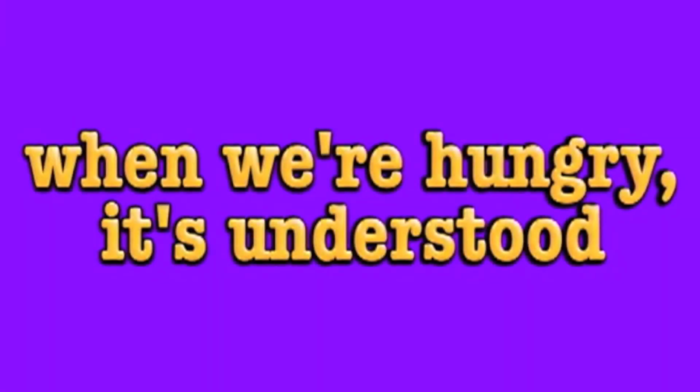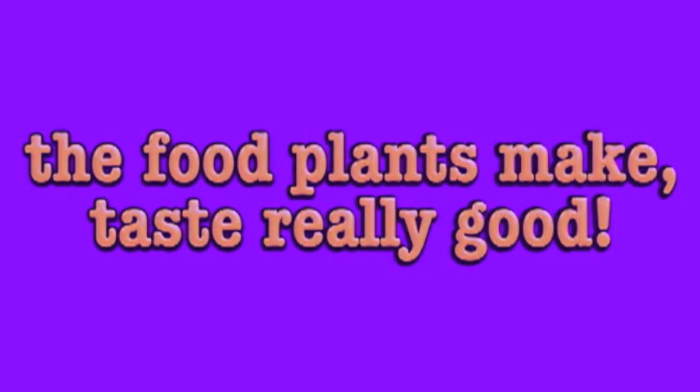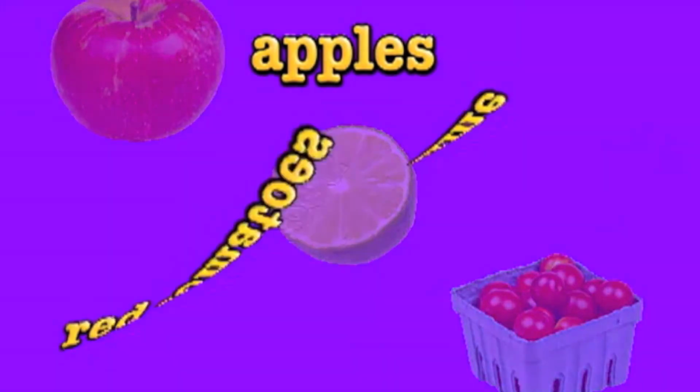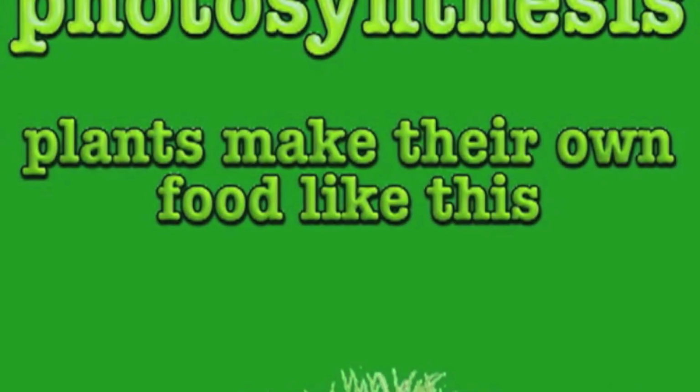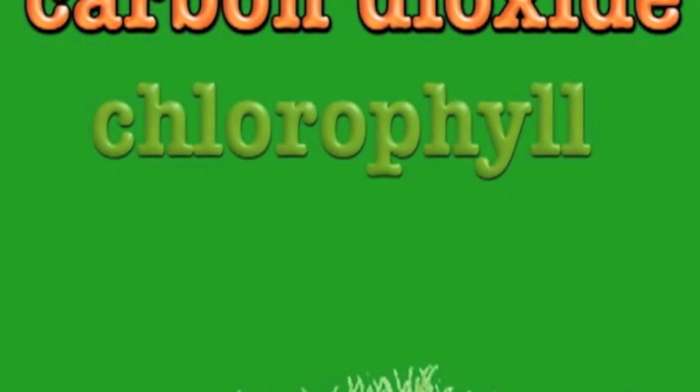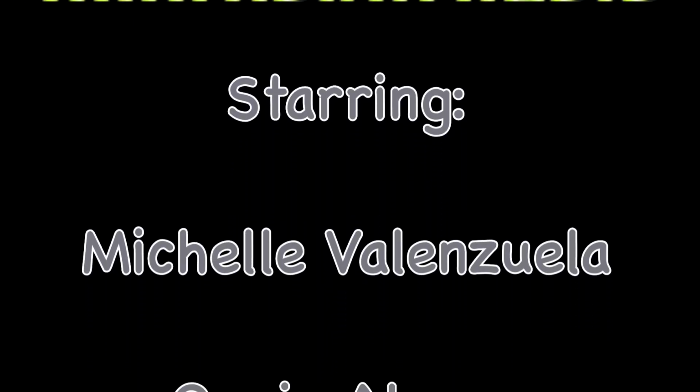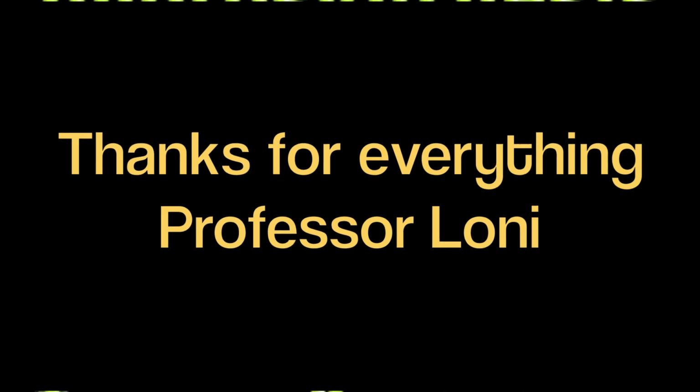And when we're hungry, it's understood, the food plants make taste really good. Apples, lime, red tomatoes, sugar, syrup, sweet potato, carrots, chocolate, coffee, tea, cherries, chilies, celery. Photosynthesis, plants make their own food like this. Carbon dioxide, chlorophyll, water, sunshine, fill the bill. Photosynthesis, plants make their own food like this. Photosynthesis, plants make their own food like this. Photosynthesis, plants make their own food like this. Photosynthesis, plants make their own.